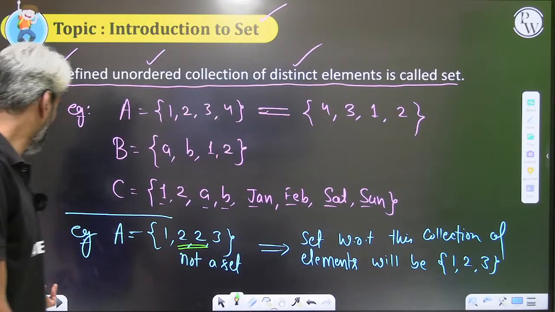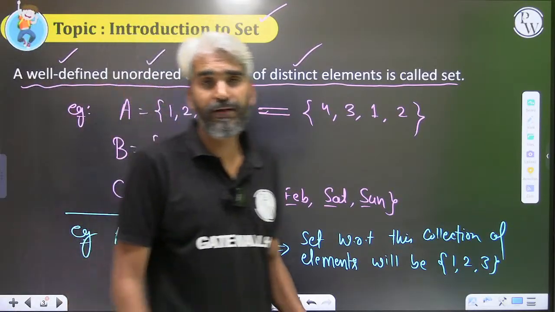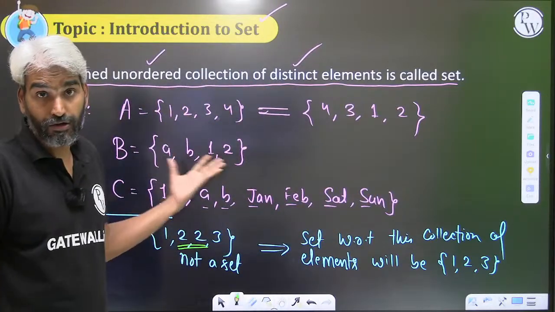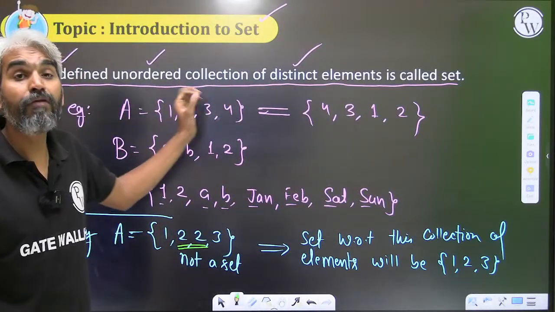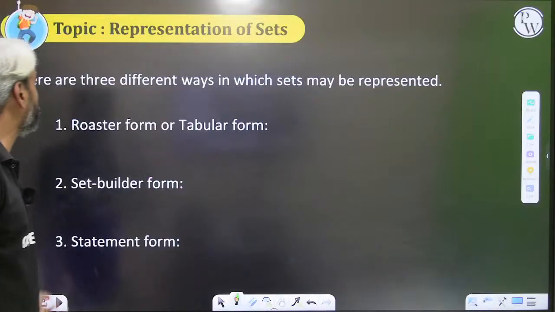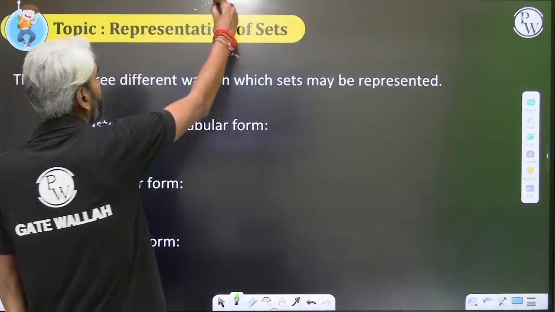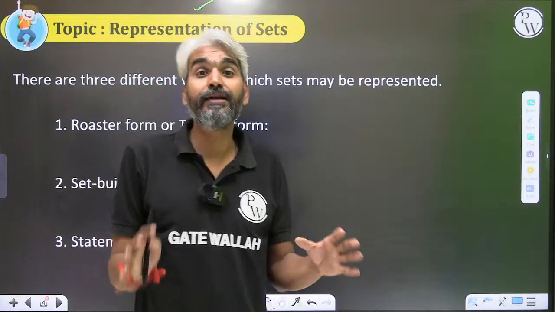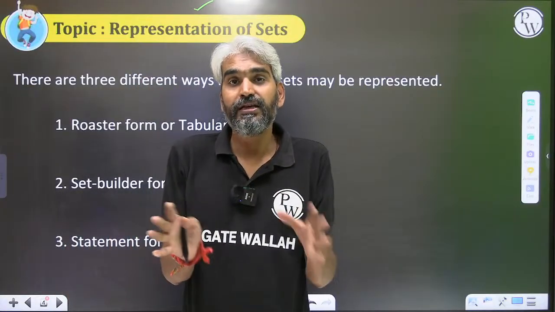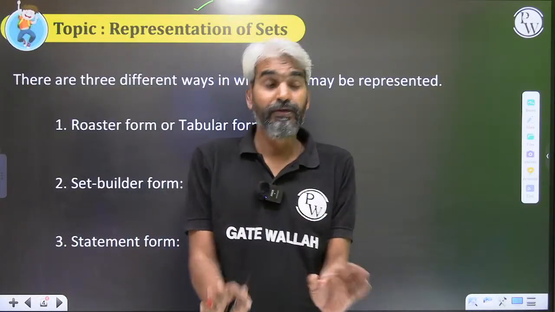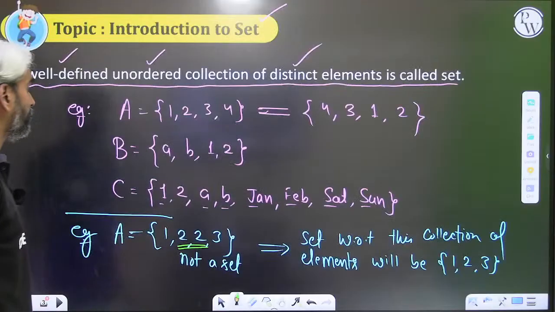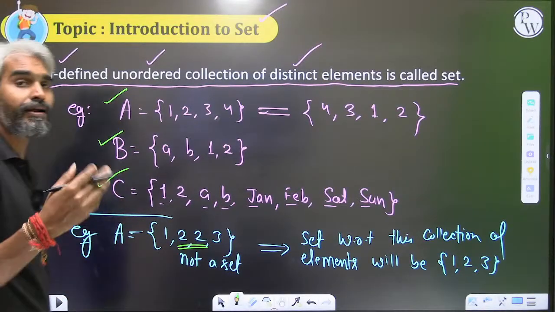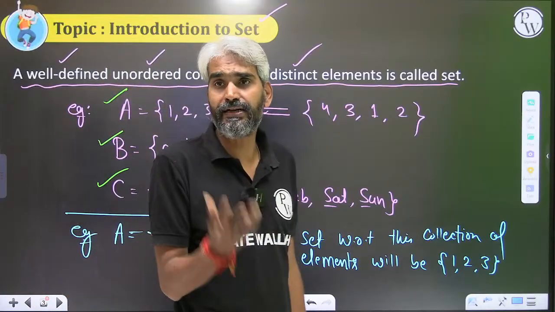So that's the very basic term. Now please try to understand another definition related to set theory. One is the number of elements in a set. So that is what we define as cardinality. But before that, let's try to understand what are the different ways in which these sets can be represented. Generally, you have seen these sets in this particular format, but there are other ways of representing the set.